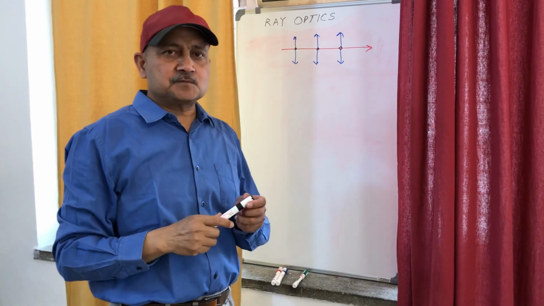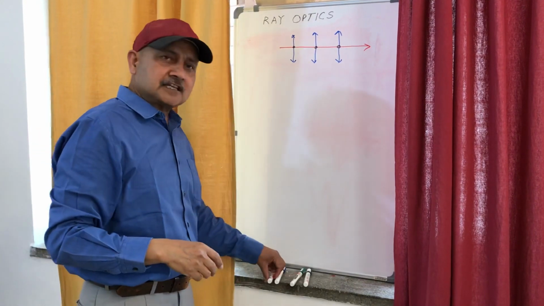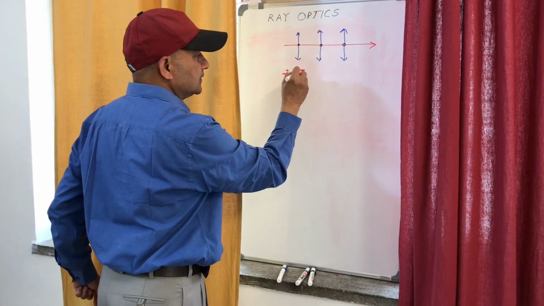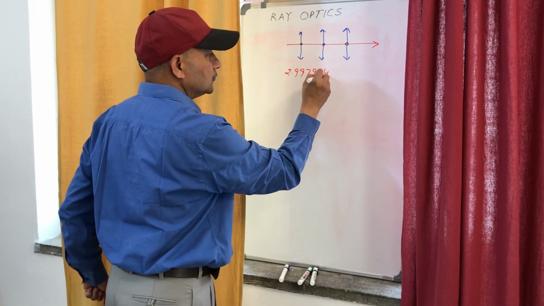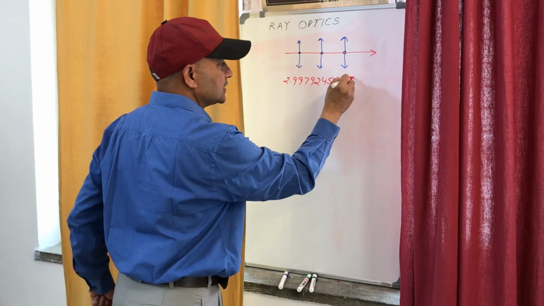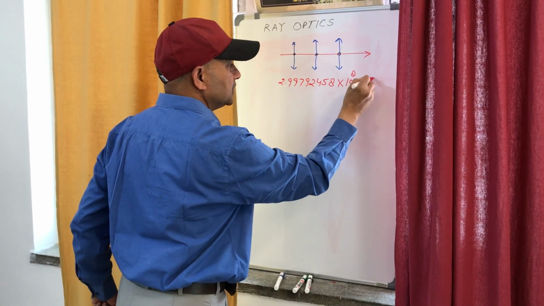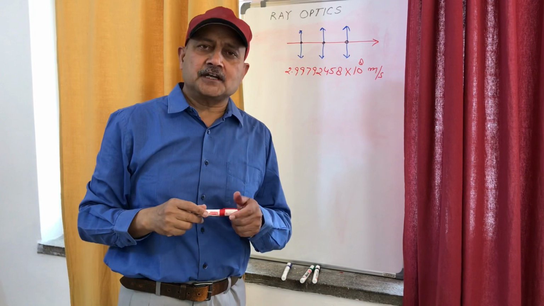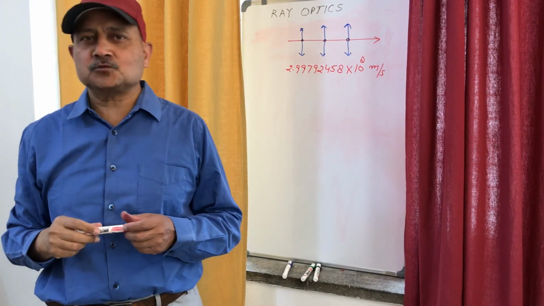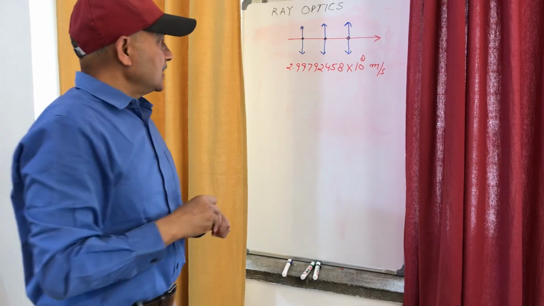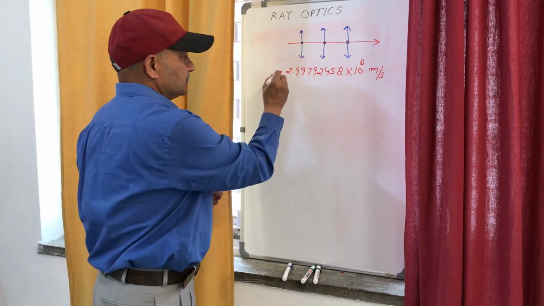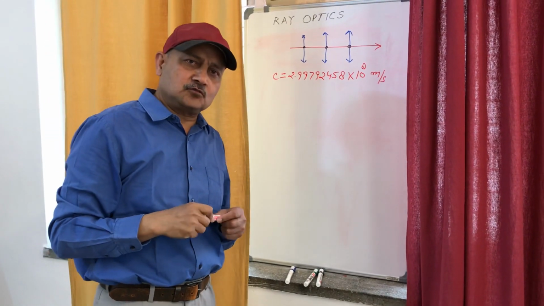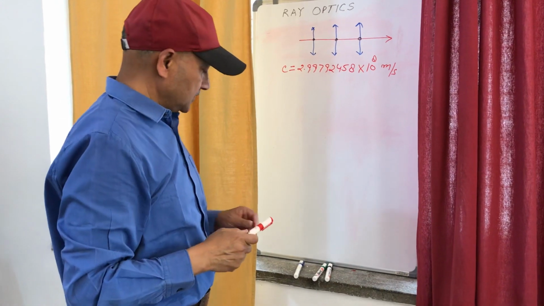But speed of the light has been exactly calculated, and that exact value of speed of light is 2.99792458 into 10 raised to 8 meter per second. And in vacuum, generally the speed of light is represented by c. We can say c is equal to 2.99792458 into 10 raised to 8 meter per second.